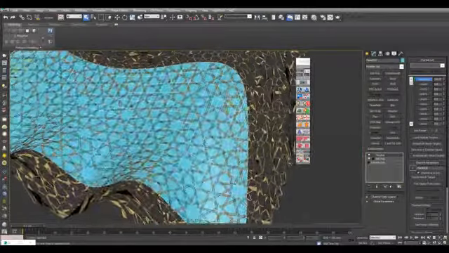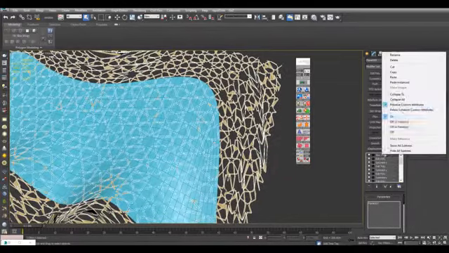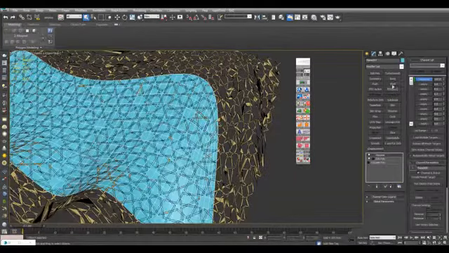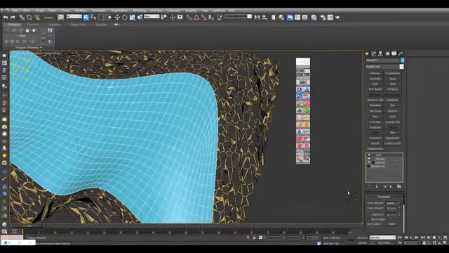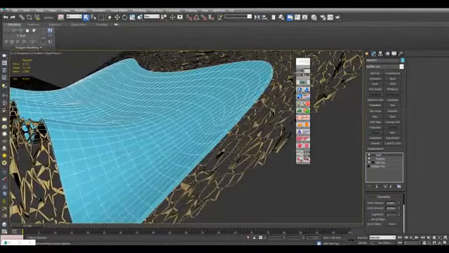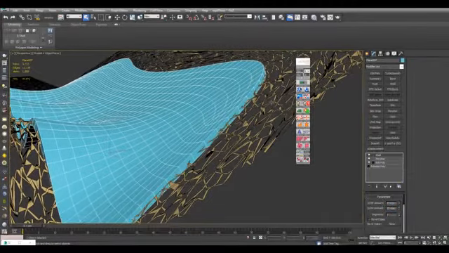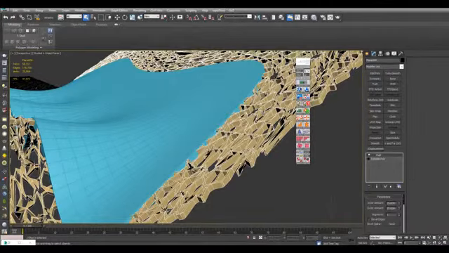Once again, I can apply a shell modifier, but before I do so, I'll go here and collapse this. Now I'll apply a shell modifier. I'll bring this way down here. I will go both in the outer amount and inner amount. And also apply a shell modifier here.